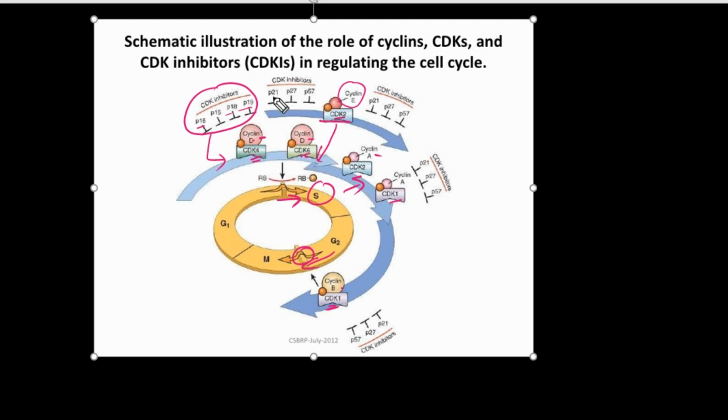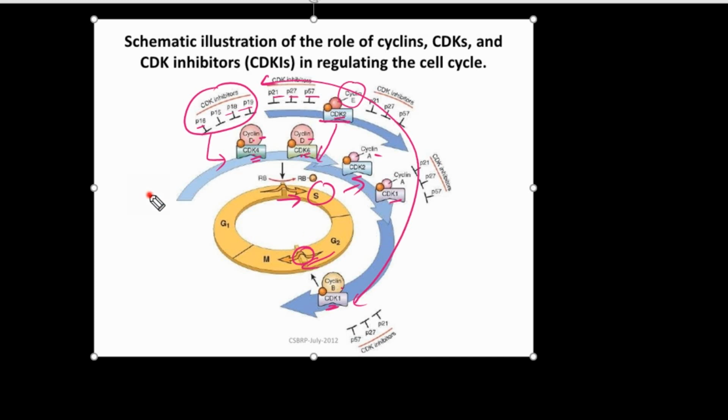But P21, P27 and P57 will broadly inhibit almost all these stages, which is important for checking the cell cycle and faulty DNA replication, to prevent mutation or any kind of cancerous cells.